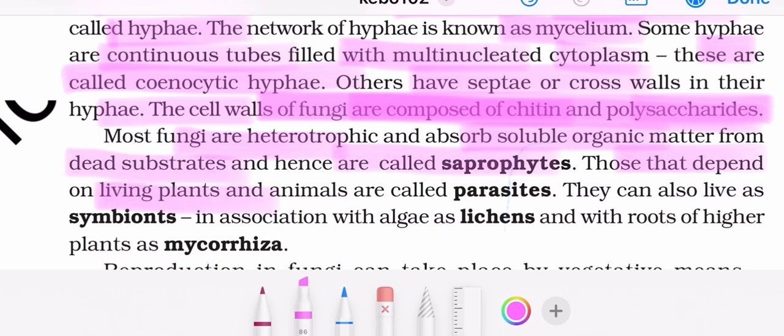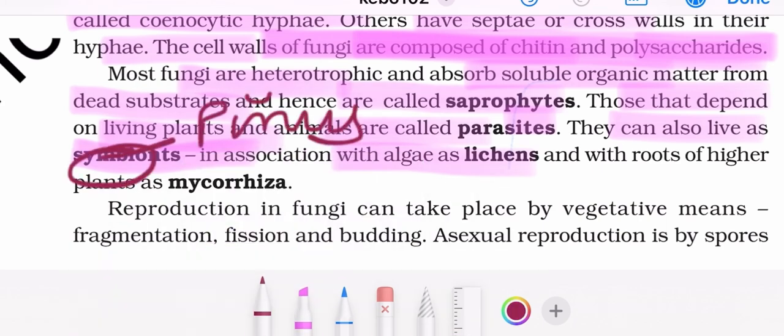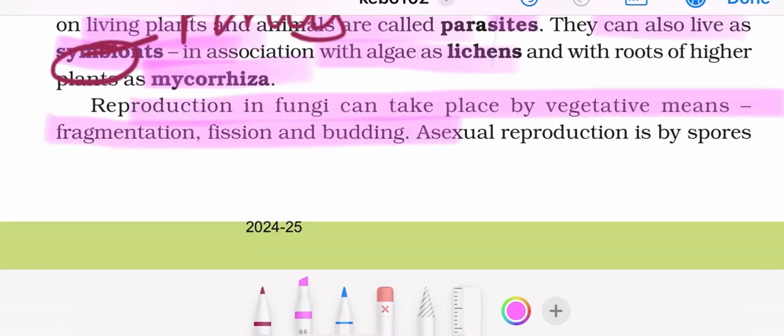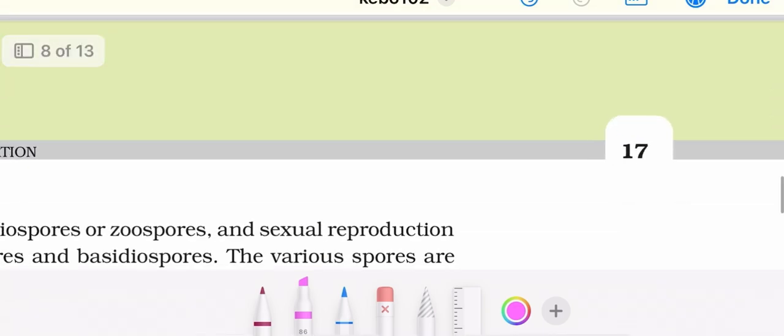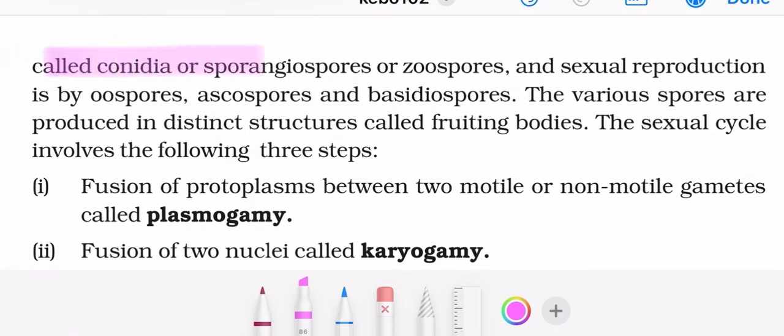Those that depend on living plants and animals are called parasites. They can also live as symbiotes in association with algae as lichens and with roots of higher plants such as Pinus as mycorrhiza. Reproduction in fungi can take place by vegetative means: fragmentation, fission, and budding. Asexual reproduction is by spores. Asexual spores are called conidia, sporangiospores or zoospores, and sexual reproduction is by oospores, ascospores, and basidiospores.